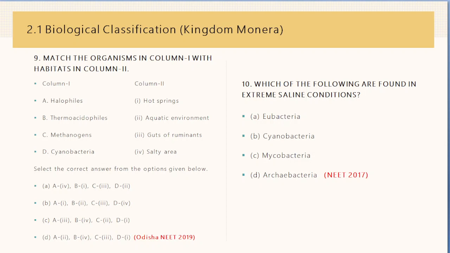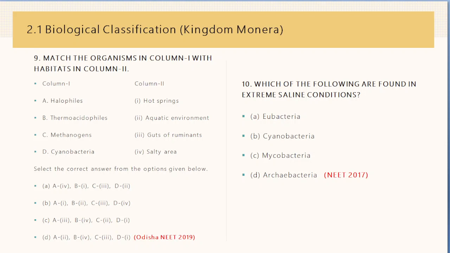Therm means hot, temperature, it is related with temperature. Number C, methanogens. Methanogens are in guts of ruminants. And number D, cyanobacteria is in aquatic environment. So A is with 4 and B is with 1. A4, B1. Okay, I think this is the correct answer.